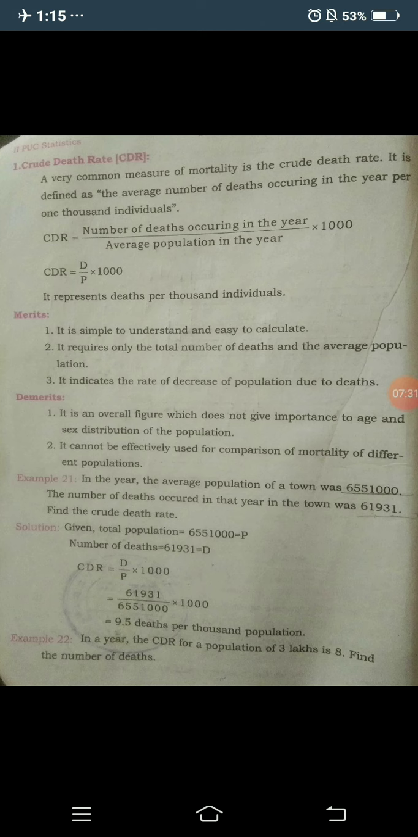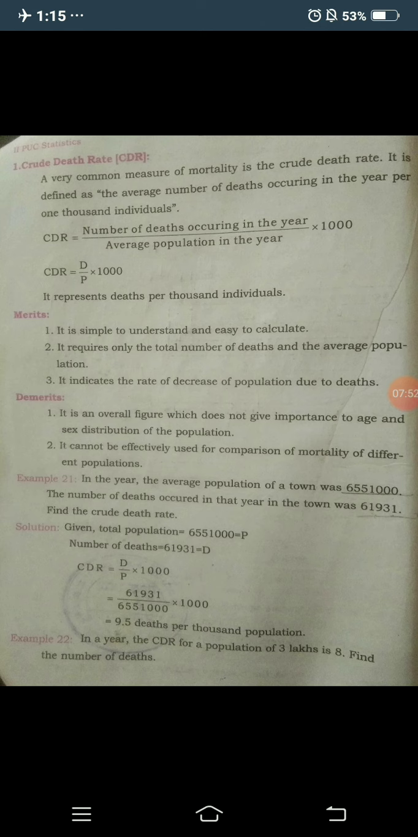Okay, it is same as the crude birth rate formula. In that we are using B by P into 1000. Here we are using the number of deaths, that is D by P into 1000. Okay, it represents the death rate per 1000 individuals. Here we are finding the crude death rate per 1000 individuals.